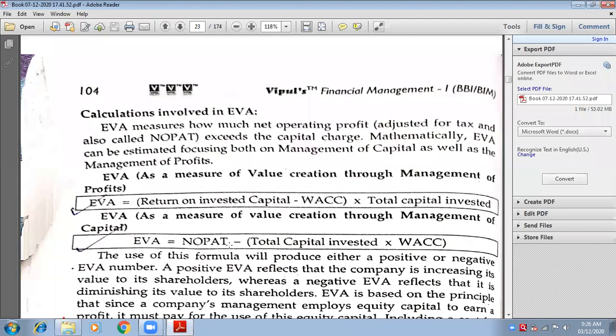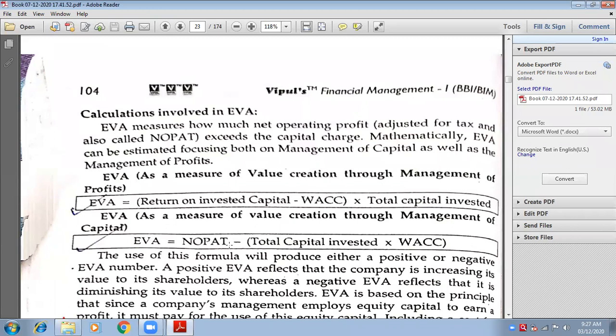In the monetary terms, it is value addition in the company. Value addition means out of 1 lakh, if 60,000 is paid to capital holders, then 40,000 is left for the company, for the equity holders. Company belongs to equity only, no? That is why we calculate for equity. Ultimately it is understood that it is for the company only. So the 40,000 which is left with us is known as EVA, economic value added. How much value is added during the year in the company? Economically, in monetary terms, it is 40,000.